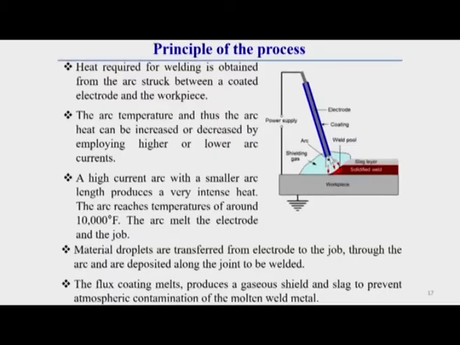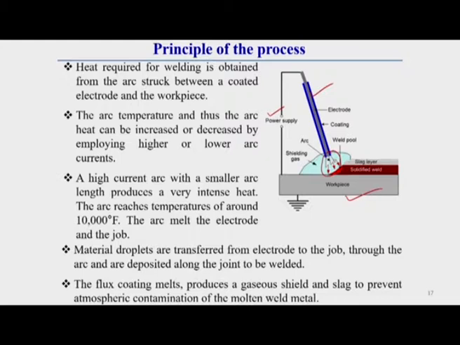So, first of all we should know the principle of the process, that means how it operates. Here this schematic diagram represents the SMAW process. Here you see this is the electrode. This electrode terminal is connected to the power supply, another terminal connected to the workpiece. This is generally the workpiece. Here you see in front of this electrode there is an arc.